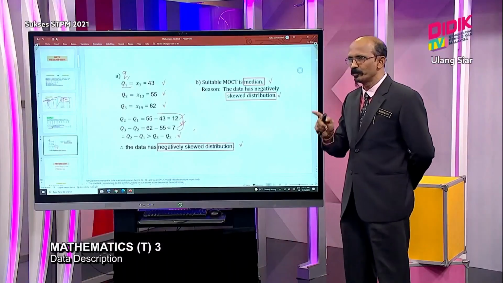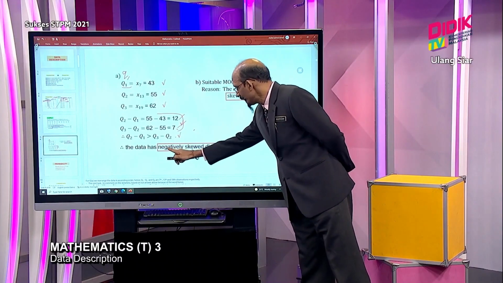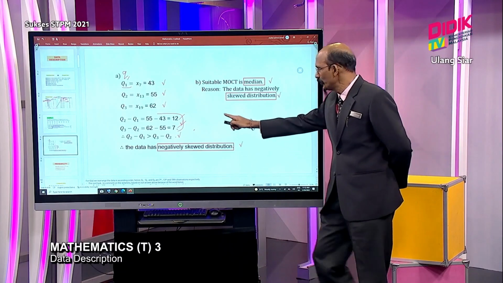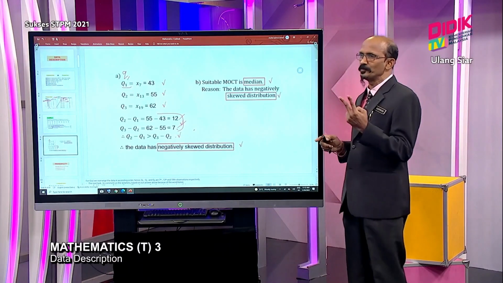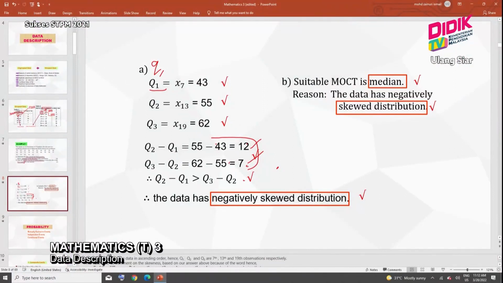But the most important word here is negatively skewed distribution. If you fail to write the word negatively, marks will be deducted. That means this one will be wrong, even though your working here is correct, because skew means we have two types of skewness. One is positively skewed, another one is negatively skewed. So if you never write the word negatively, it might be positively skewed.